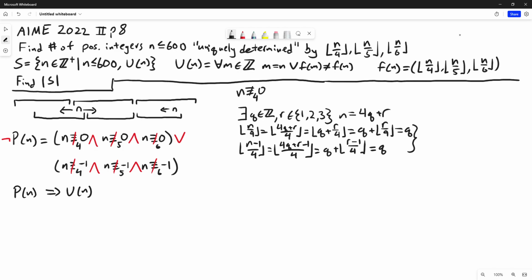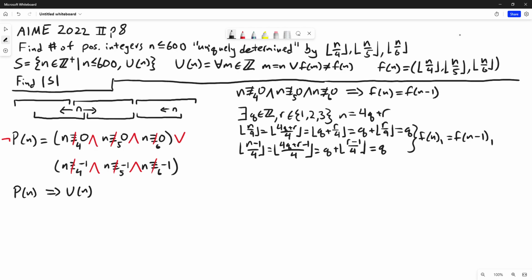And from these two expressions, we can conclude that f of n in its first coordinate equals f of n minus 1 in its first coordinate. And by a similar argument, if we have n not congruent to 0 mod 5, we can say that the second coordinate is the same. And if n is not congruent to 0 mod 6, then its third coordinate is the same. So since all the coordinates are the same, we know f of n equals f of n minus 1.